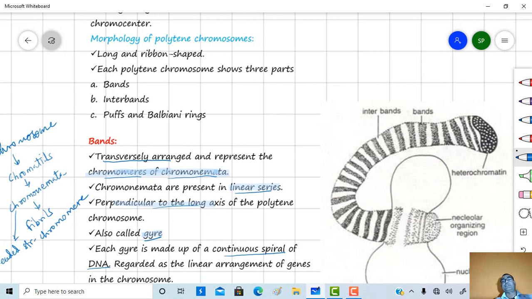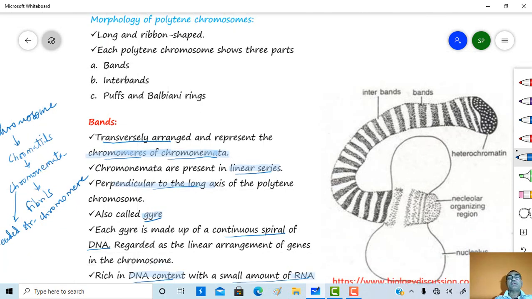Then what is the morphology of the polytene chromosome? Polytene chromosomes are long and ribbon-like, and each polytene chromosome shows 3 parts. First one is called a band, second one is called an interband, and the third one is called a puff and Balbiani rings. So the bands are also called gyres.